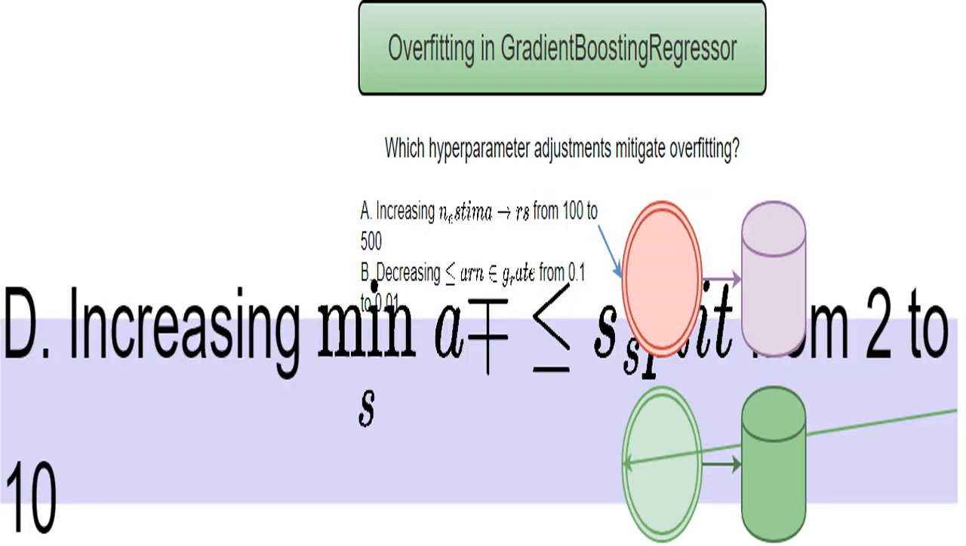I'll increase the minimum number of samples needed to split a node in a tree. This prevents the model from creating overly specific branches that might only capture quirks in the training data. By requiring more data points before splitting, I force the model to make more generalized decisions. It's like saying, don't make a decision based on just a couple of examples, you need more evidence.